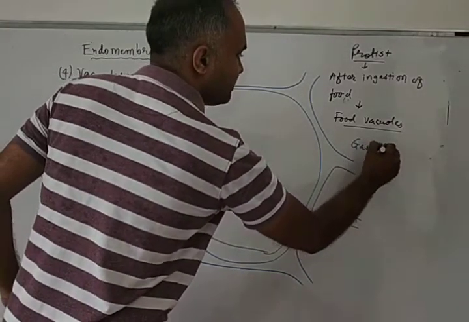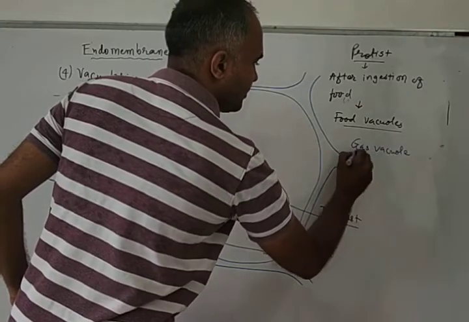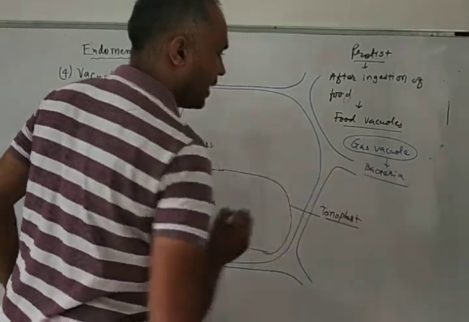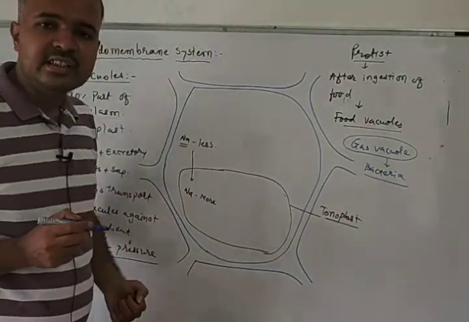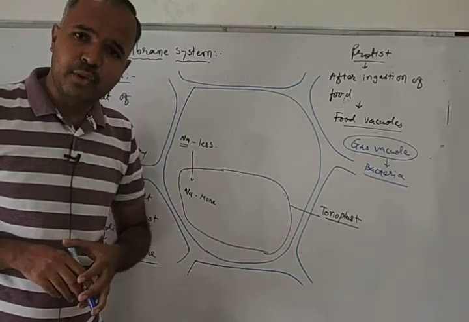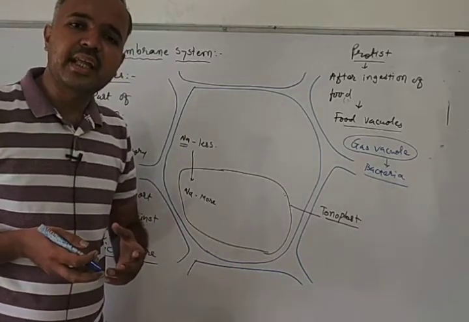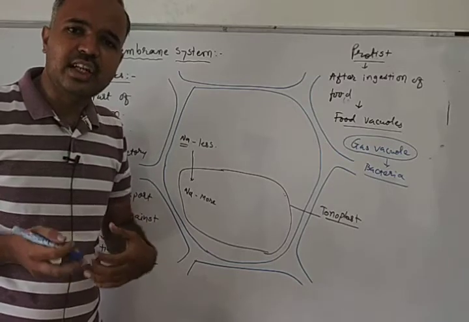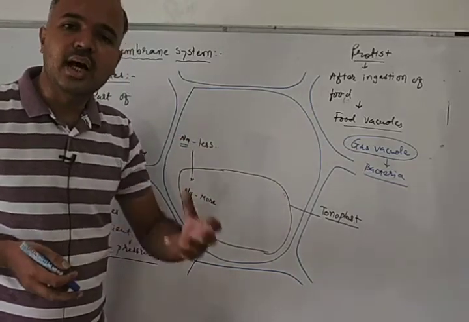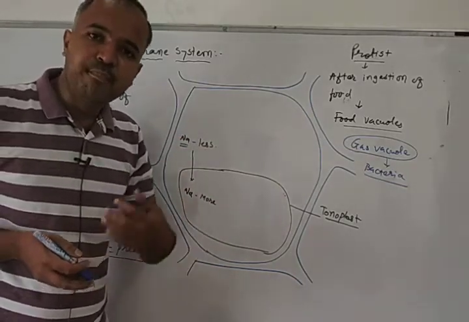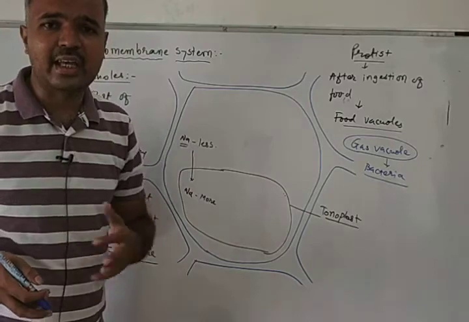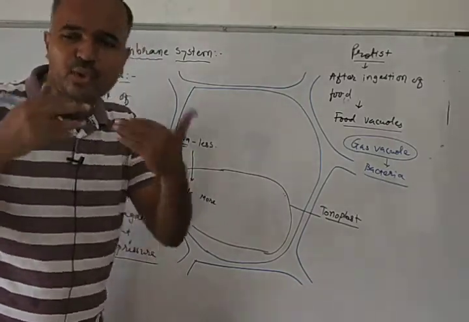Gas vacuole is found in bacteria, like purple sulfur bacteria and green sulfur bacteria, which are photosynthetic bacteria.